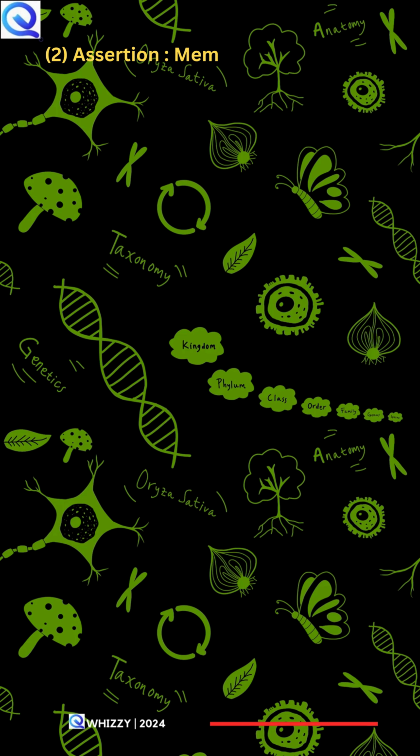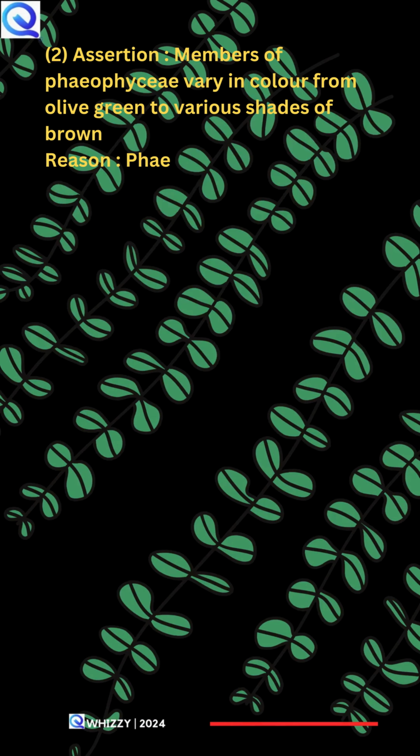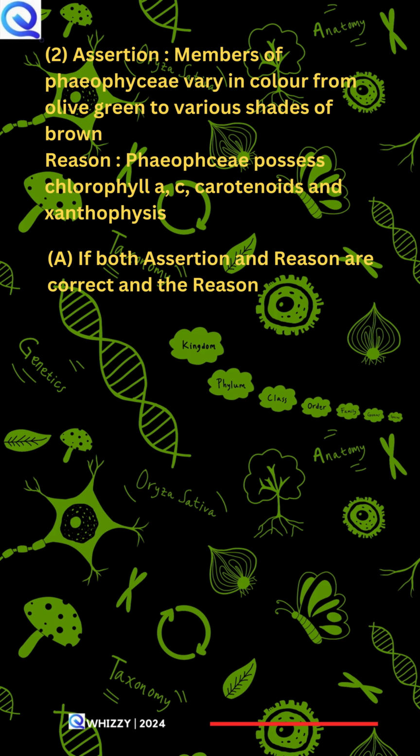2. Assertion: Members of Phaeophyceae vary in color from olive green to various shades of brown. Reason: Phaeophyceae possess chlorophyll a, c, carotenoids and xanthophylls. A. If both assertion and reason are correct and the reason is a correct explanation of the assertion.